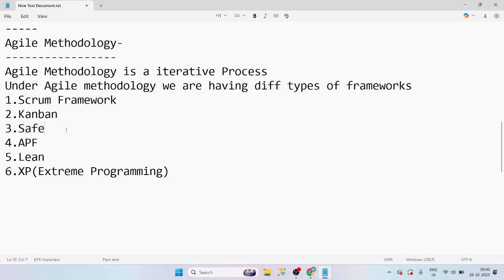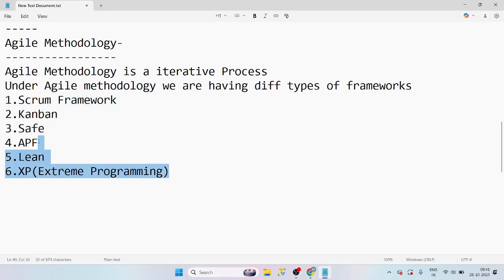Yes. Like a passion fruit flavor, orange flavor, right? So we are having different types of flavor. Sorry, different types of taste. From there onwards, you try to pick up orange flavor. Someone will pick passion fruit flavor. Someone will pick pineapple flavor, right? And there I have taken the top three flavors. That is called Scrum, Kanban, and Safe.